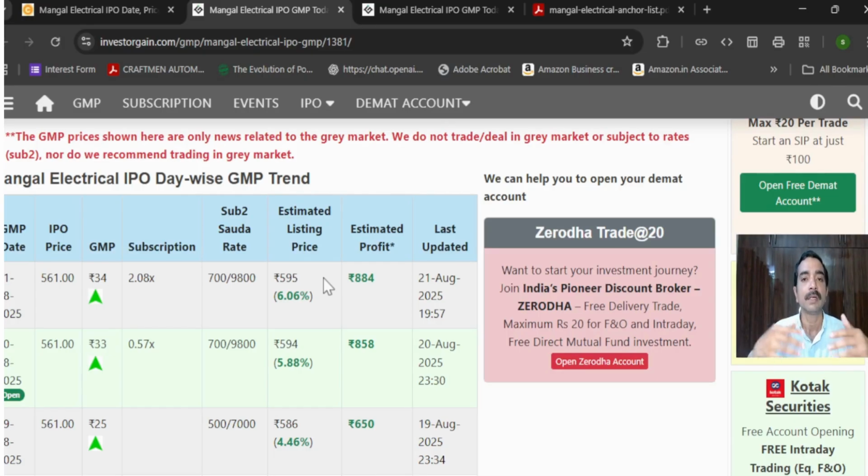Secondly, another way around is that if you have a Demat account for your wife or maybe mother, you can definitely apply from the different PAN cards. So it increases your probability of getting at least a lot. If not in all three, you might be lucky to get one lot at least in one of the accounts.